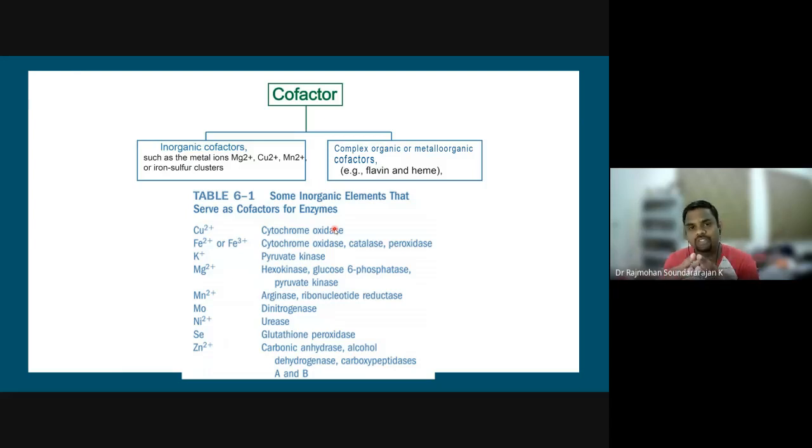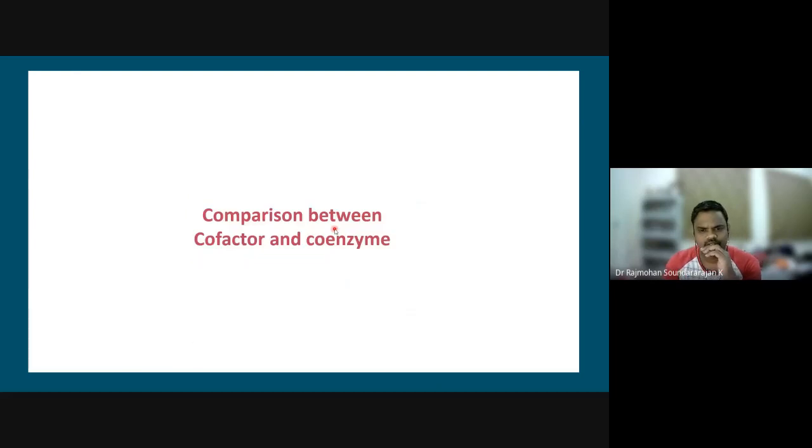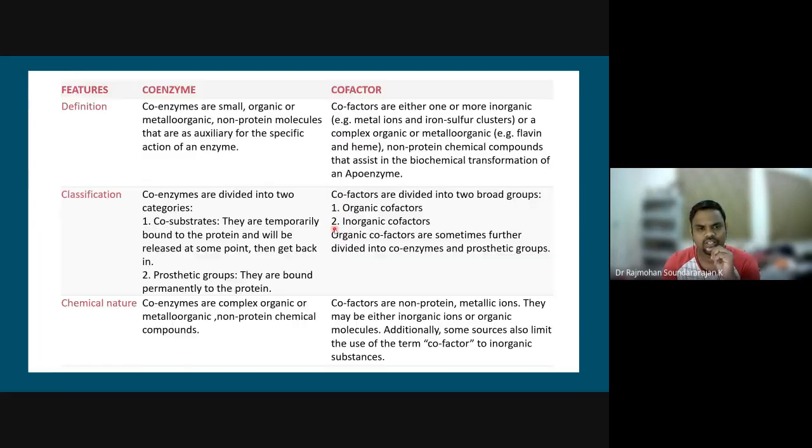When the enzyme is there and some reaction is taking place, that reaction has to be stopped at some point, which means these cofactors will disappear. Once the cofactor disappears, the enzyme will slow down and stop the reaction. Naturally, we need these cofactors to control the reactions in the system. As I told you, it can be compared with coenzymes.